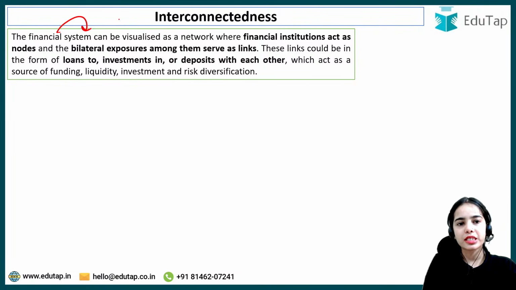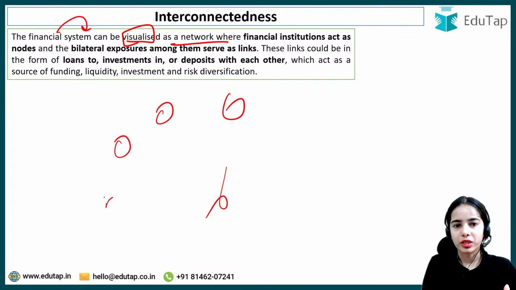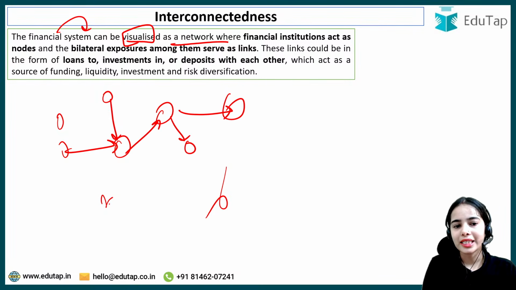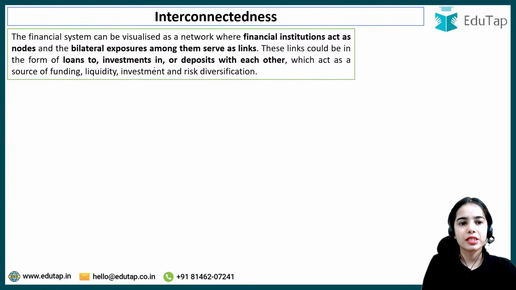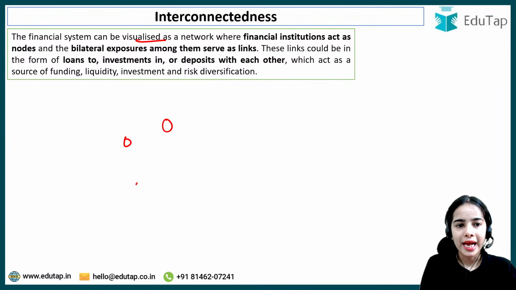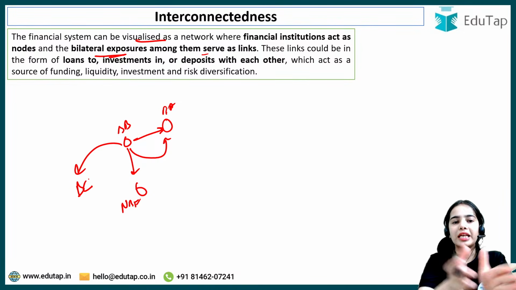Interconnectedness. So the financial system can be visualized as a network, where financial institutions act as nodes that are connected through the loans or the exposure that they have with each other, and the bilateral exposures among them serve as links. Bank A has given a loan to Bank B. Bank B has given a loan to an NBFC. Bank B has deposited some money in Bank A. Bank B has lent to Bank C. So basically there are the bilateral exposures.